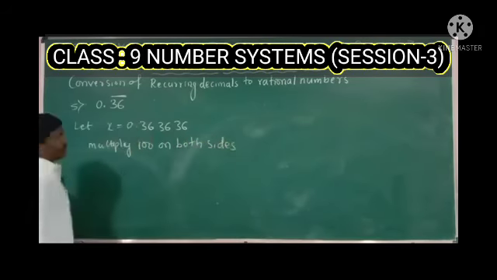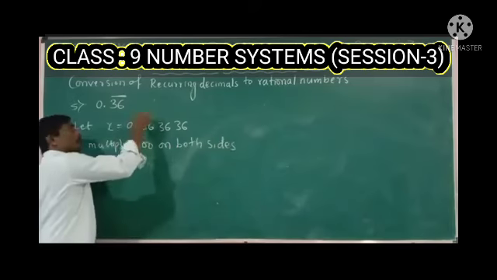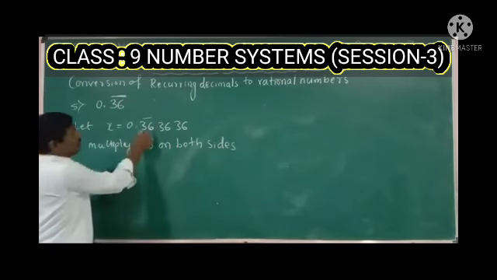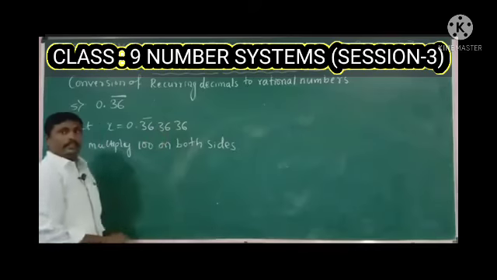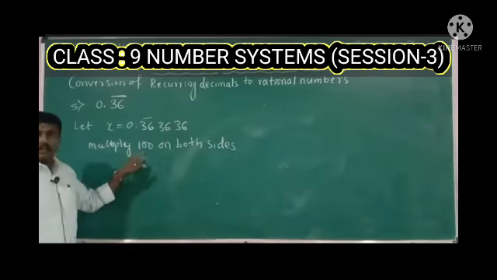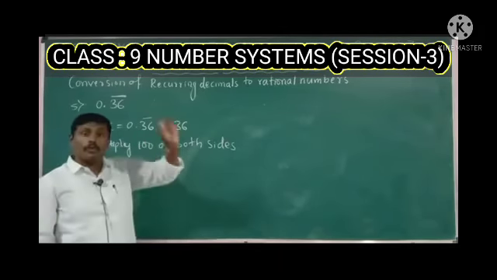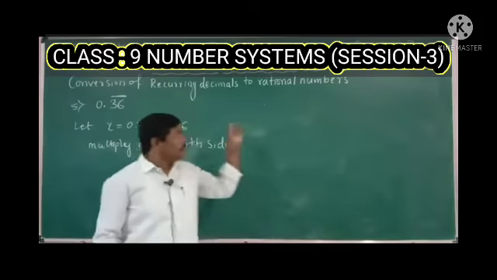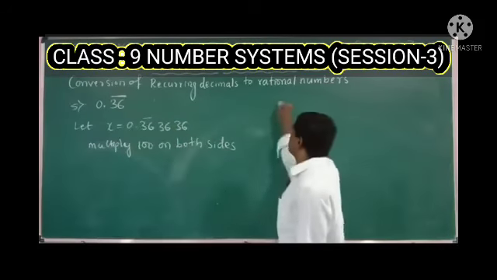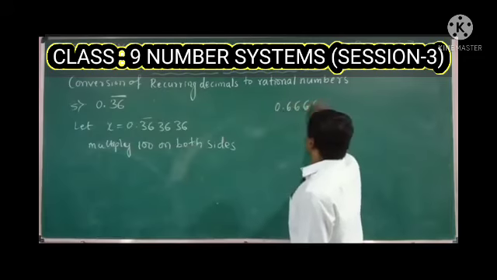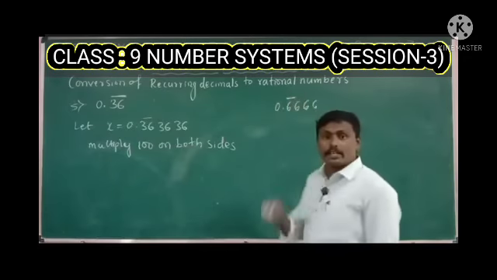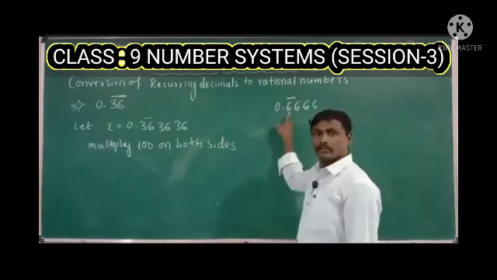100 on both sides, because we have two recurring digits here, 36, 36. That's why we are multiplying by 100. If we have only one recurring number, as we already discussed in the previous questions, like 0.666, the repeated period is 6 only, right?